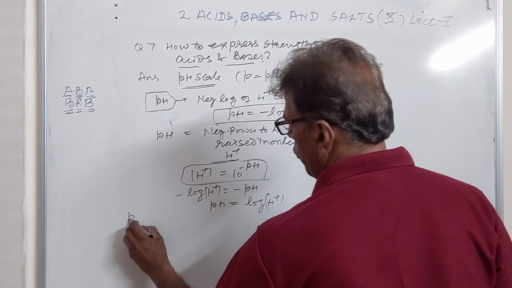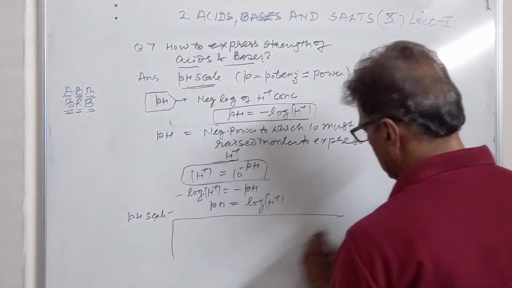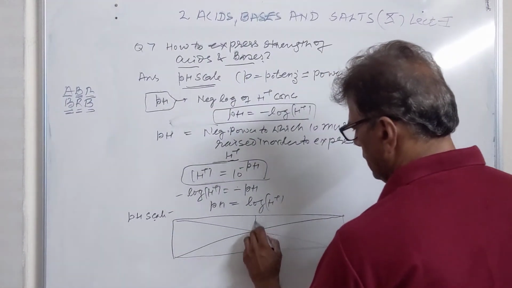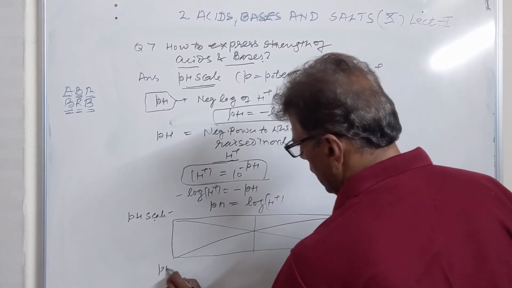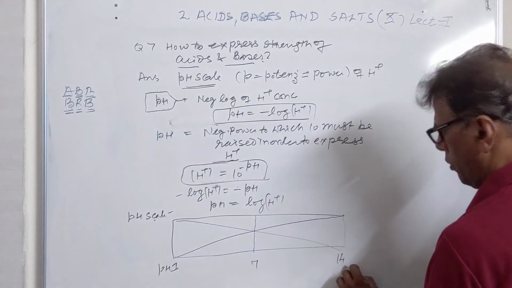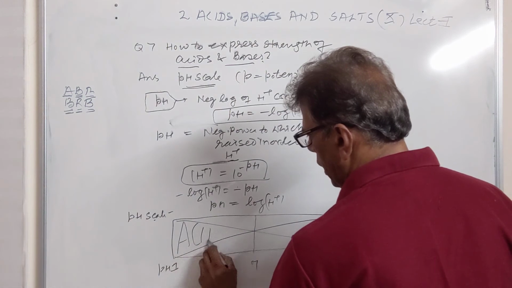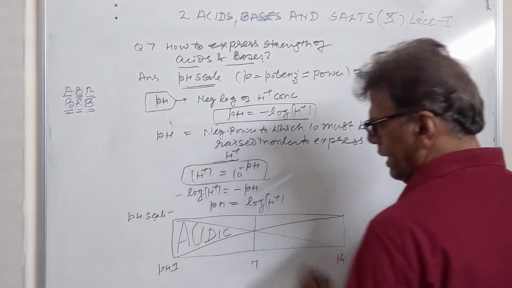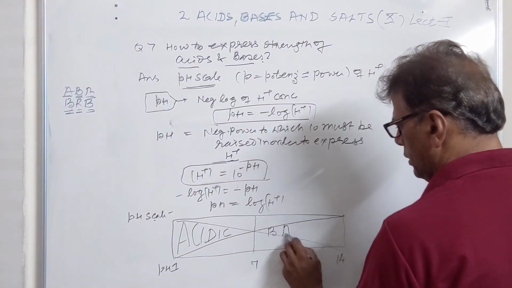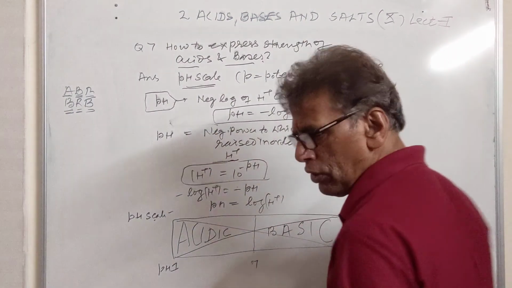Now the pH scale. This scale is like this. If these points are marked, this is the central point where pH is roughly 7, here pH is 1, here it is 14. Now the acidic character is more in the beginning. When these letters go on decreasing in size, the acidic character is decreasing. Similarly, basic character is increasing on the right hand side in the same manner. The pH of this solution is 7.